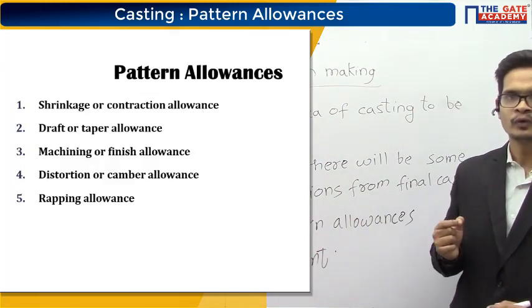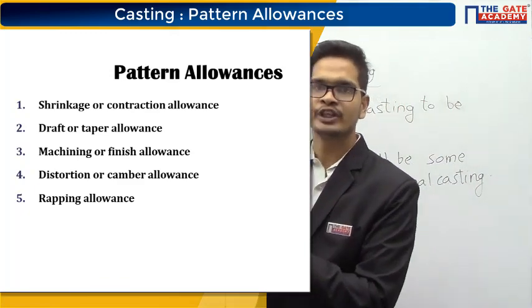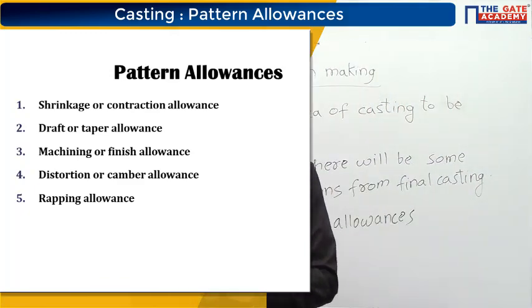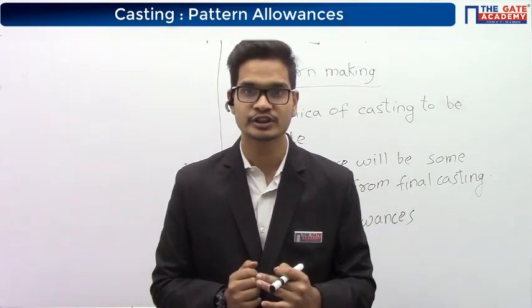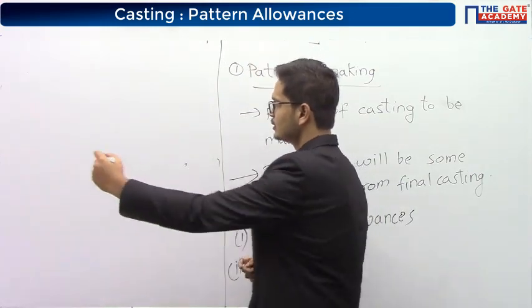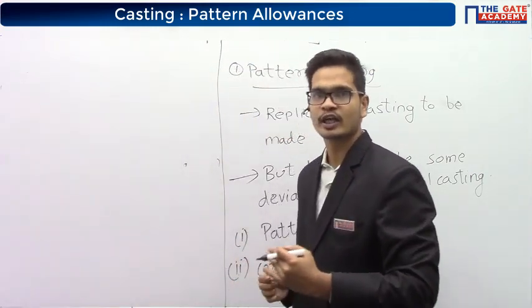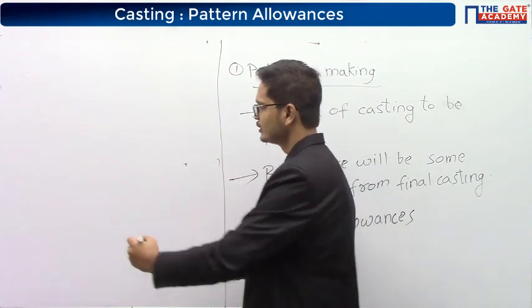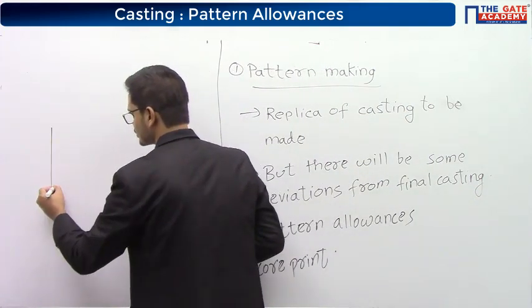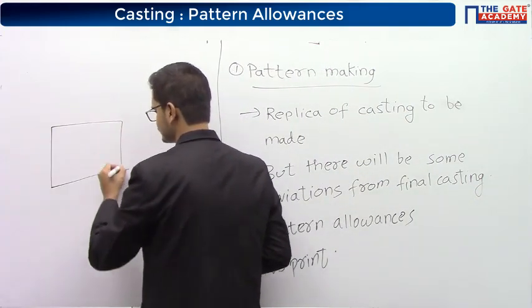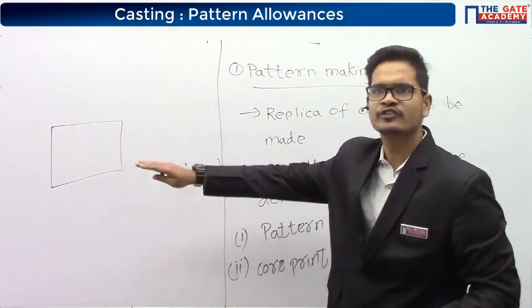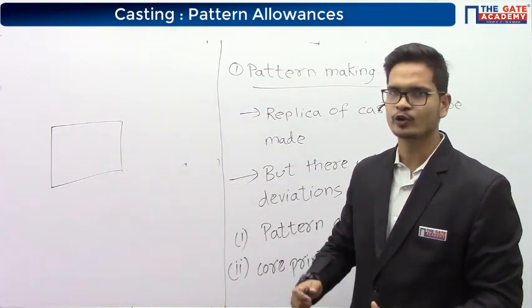I told you that we don't get very good surface finish on the casted component. Right? Let's suppose this is the casted component. The surface finish of this casted component is not very good.